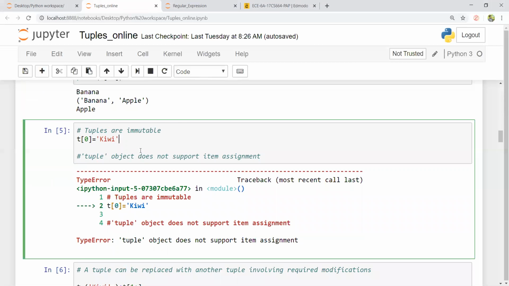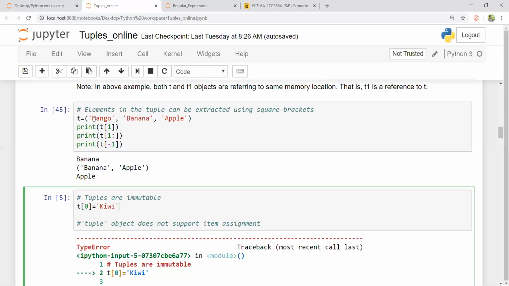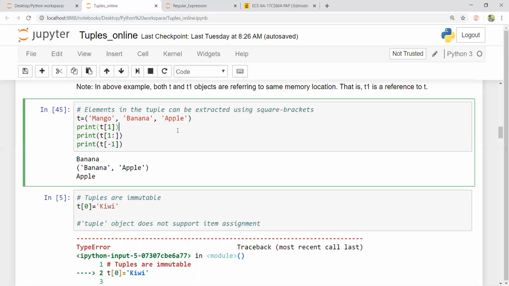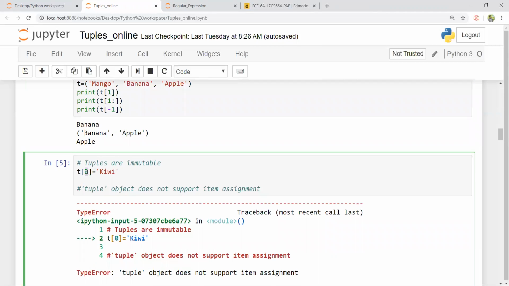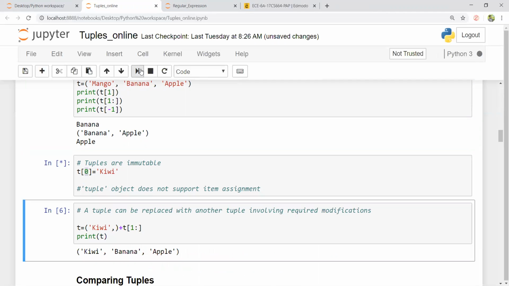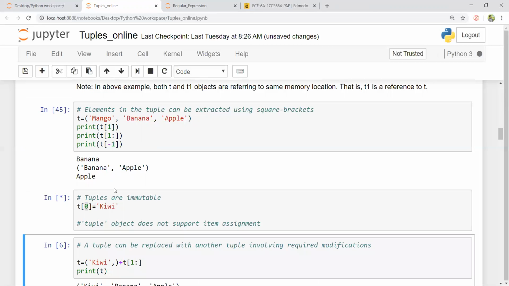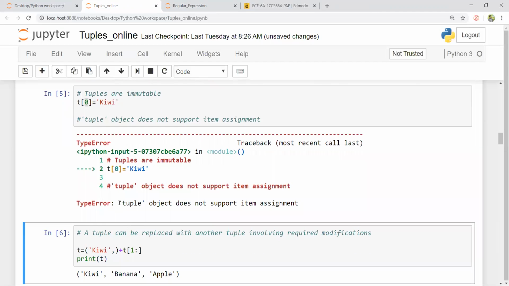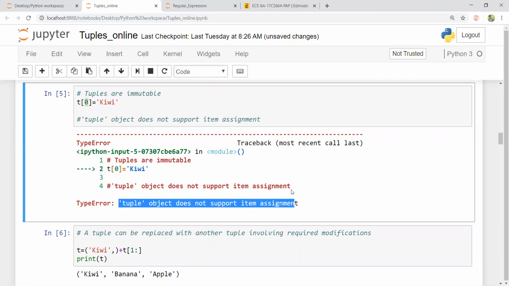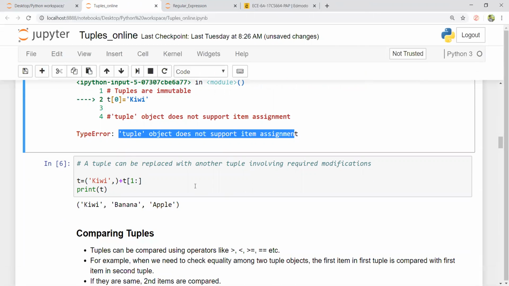Tuples are immutable. Suppose I have a tuple of elements: mango, banana, and apple. If I want to assign a new value to the zeroth index, see what happens. It generates an error saying that you cannot assign a new value to the zeroth index. The tuple object does not support item assignment.